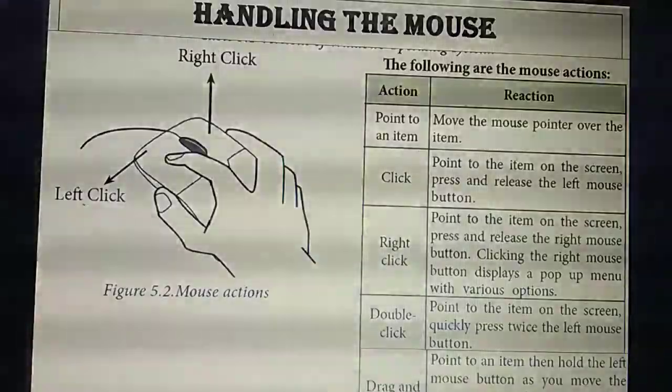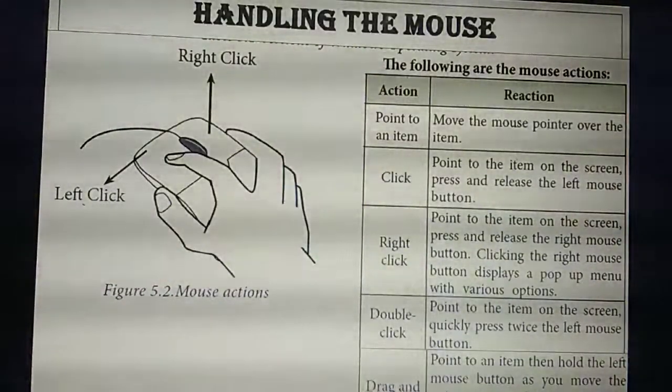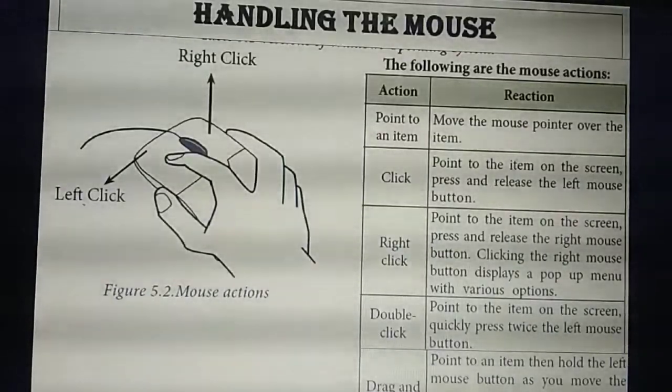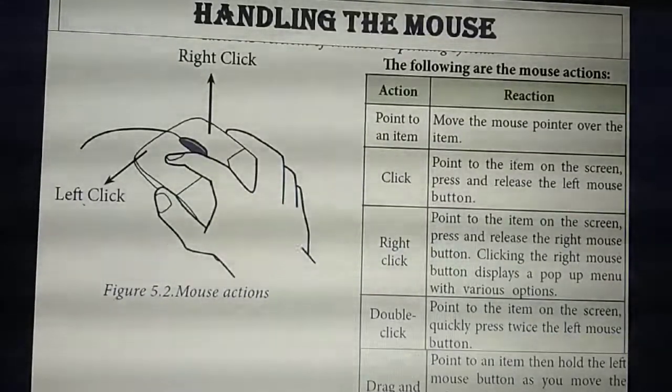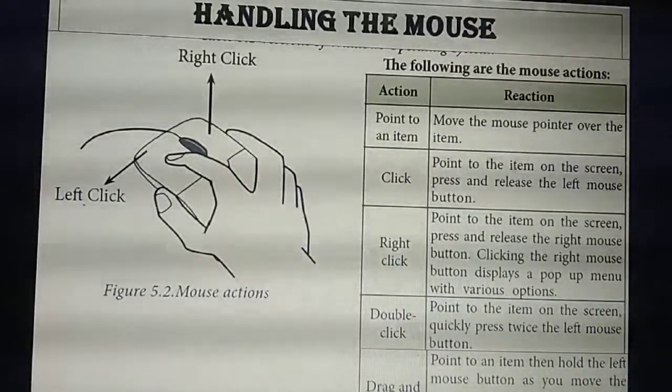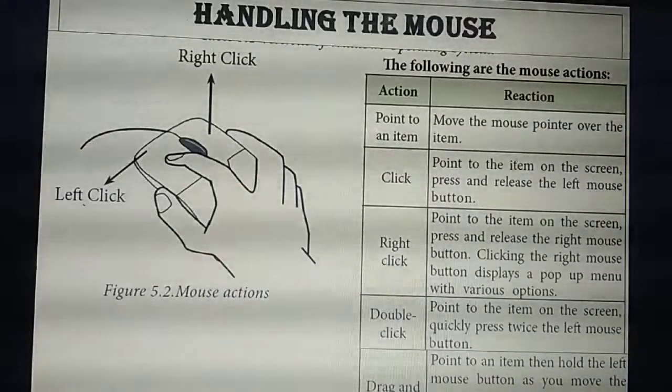Yes. So what are the things you have studied here today? What are the things I have explained in handling the mouse? How many actions are there? Totally 5 actions are there. What are they? Point to an item, click, right click, and so on. In click, how many clicks are there? Actually 3 clicks are there.